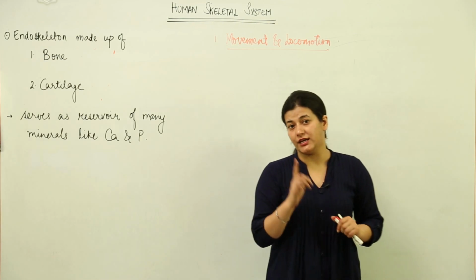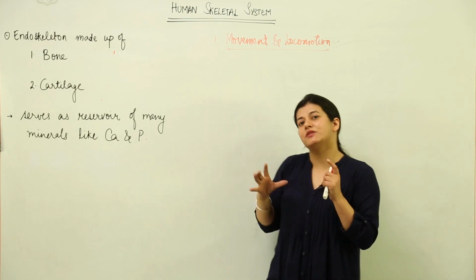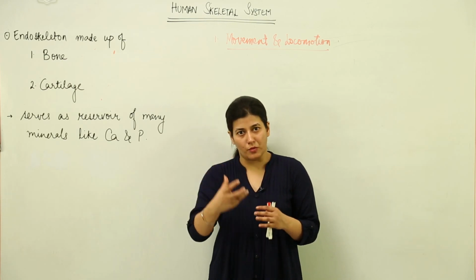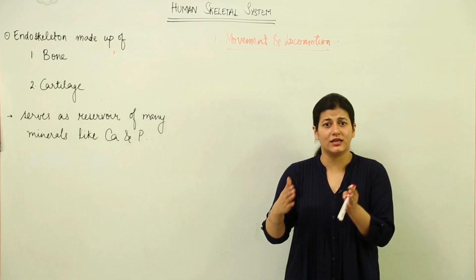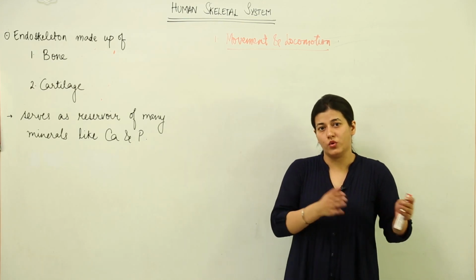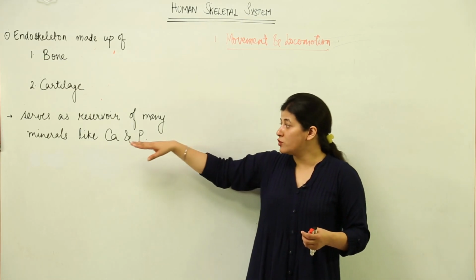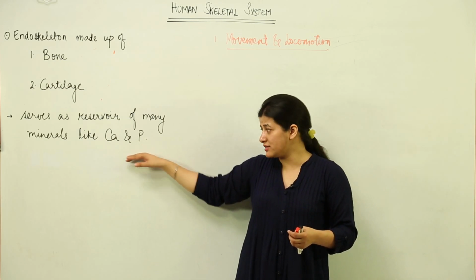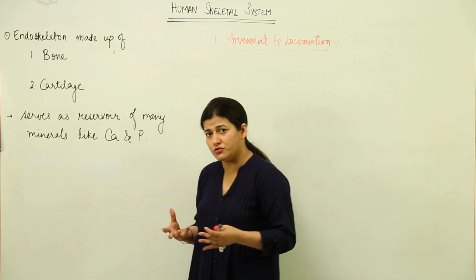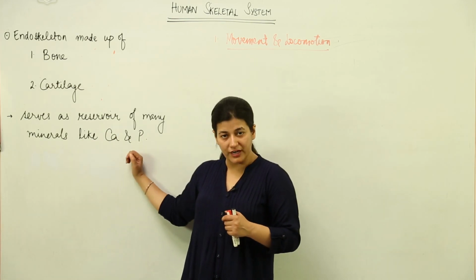The second important function of the skeletal system is that it is a reservoir of certain minerals. Which minerals? Calcium and phosphorus. Inside our body there is a proper homeostatic mechanism that regulates calcium levels, and calcium ions get deposited on the bone when they are more in the blood stream, and if they are lesser they would be taken up from the bone. Also, the bone's ground substance matrix contains phosphorus, and phosphorus is very important. We have studied that phosphorus is a macronutrient that our body requires. So it is the reservoir of many important elements like calcium and phosphate.